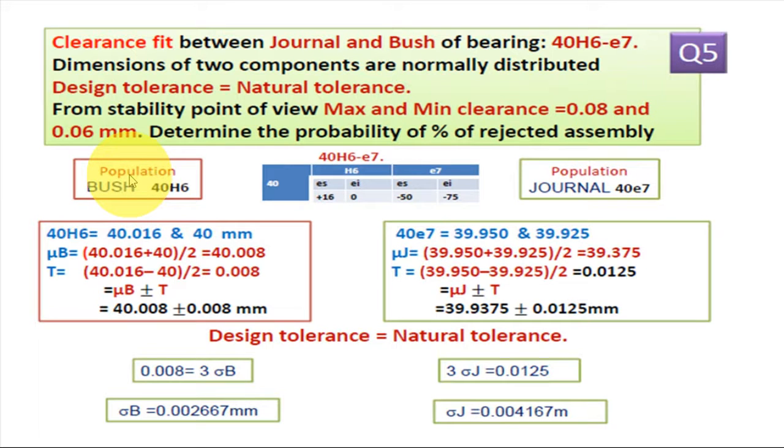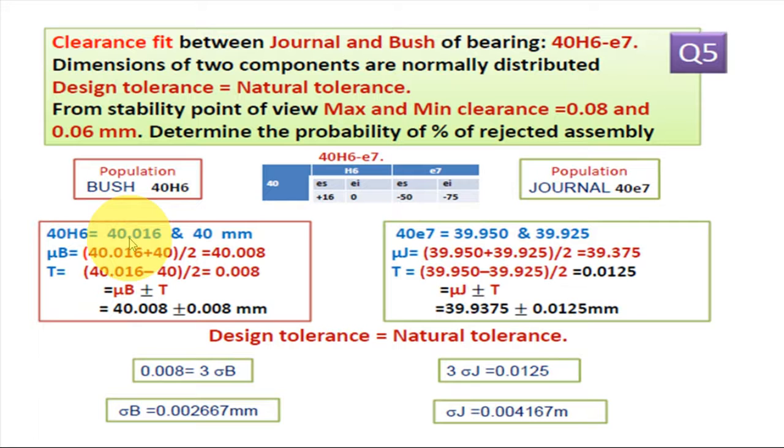Let's consider the first population, the bush population, which is 40S6, and the journal population, 40E7. These are the tolerances: for the bush +16, 0, and for the journal -50, -75. So this is for bush 40S6.